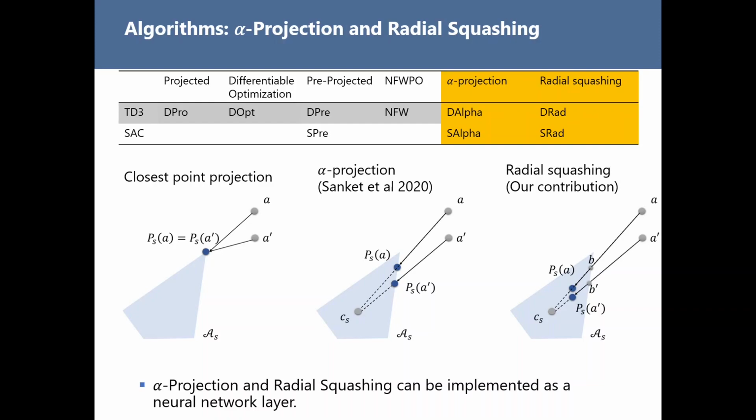Similarly, we considered another method, radial squashing, that squashes the entire action space around some interior point in the feasible action space so that all the actions become feasible. Both alpha projection and radial squashing can be implemented as a final neural network layer of the actor so that the gradient for the actor can be computed correctly.